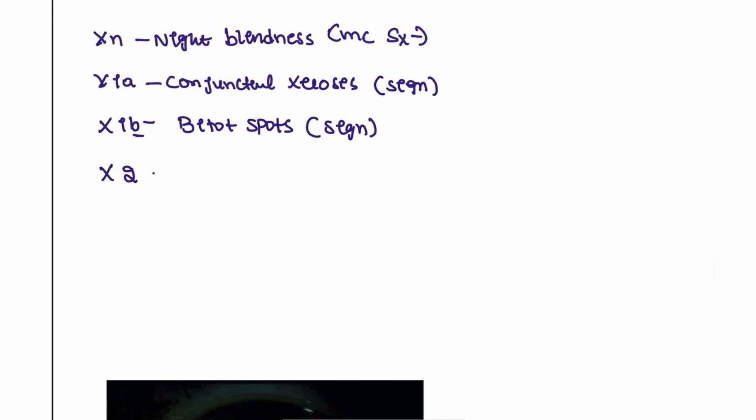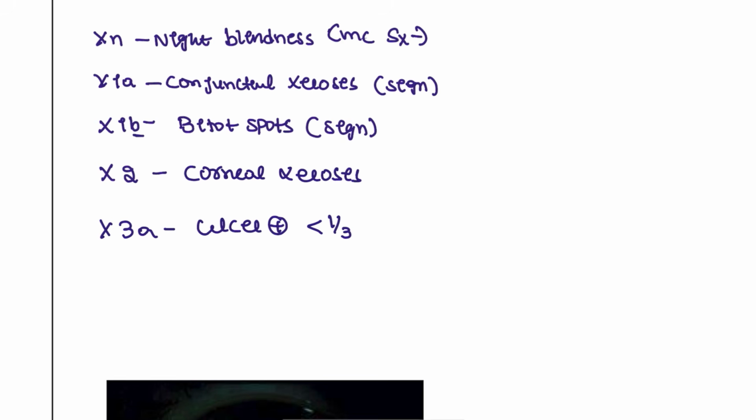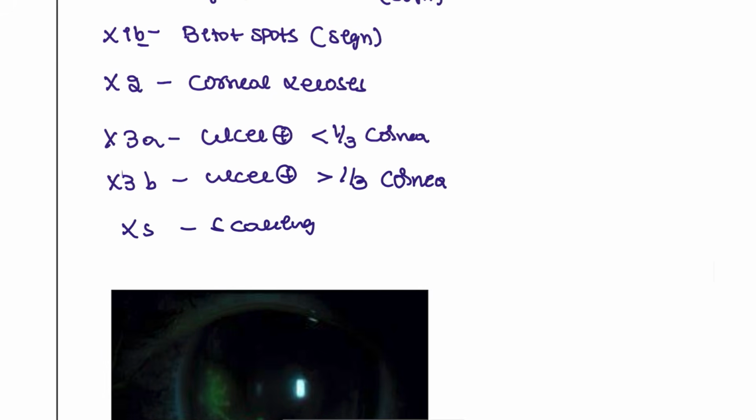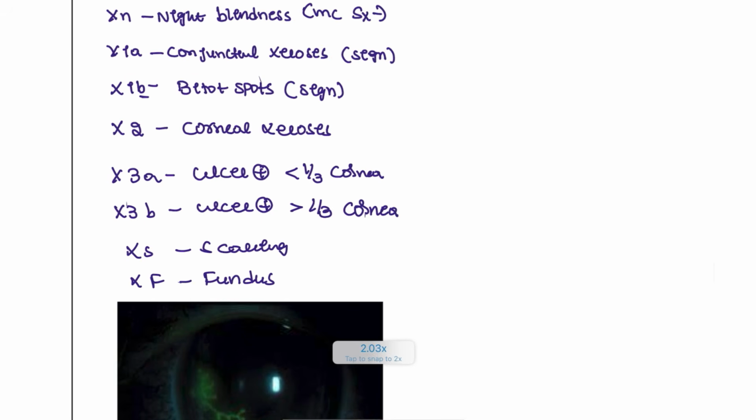Next, X2. This is the further stage, corneal xerosis. X3A, which is an irreversible condition. The ulcer is formed in less than 1/3 of the cornea. X3B, again this is ulceration progression, more than 1/3 of the cornea. And XS is almost scarring, loss of vision. XF, this involves the fundus. Right, these points are important.